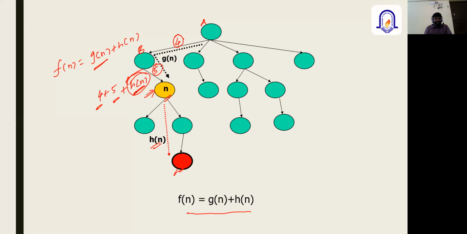That value will be added: G of n value plus H of n value. That provides a numerical value that helps select the further nodes for expanding. Is it clear for all of you?